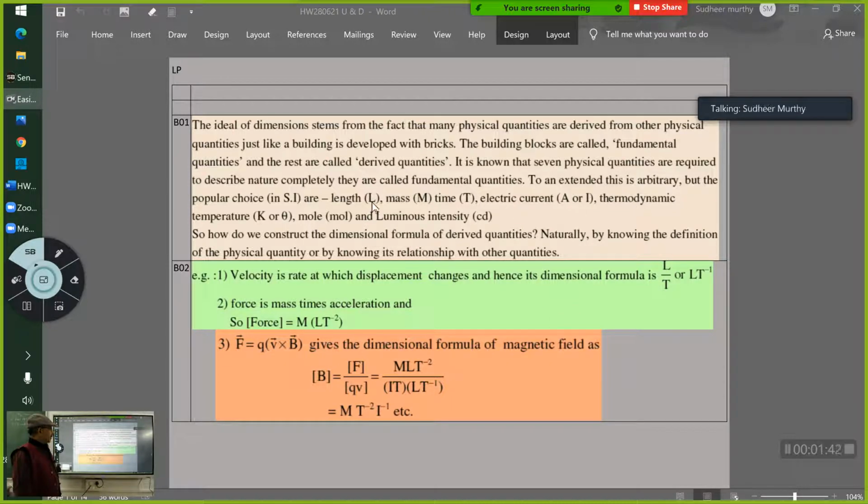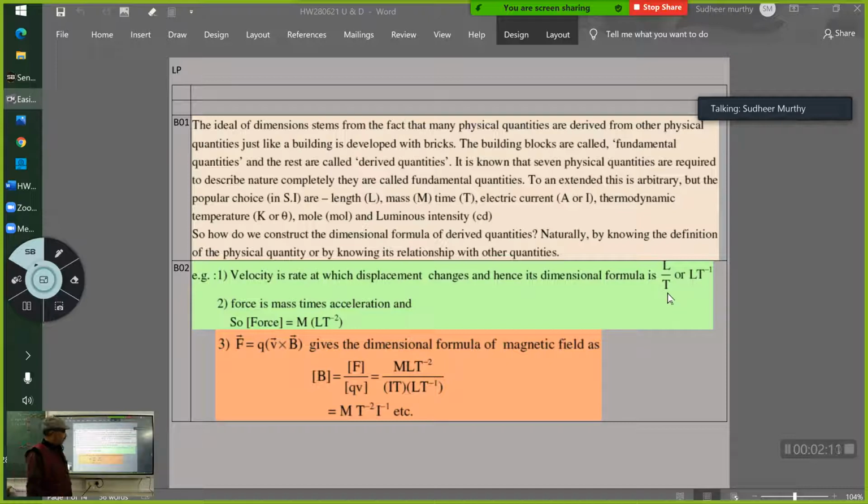I think in high school, you were introduced to length, mass, time, a bit of the dimensional analysis, and we are now going to further it and include all the other physical quantities. So now you see, for example, velocity is the rate at which displacement changes. Hence, the dimensional formula is L by T, or L T raised to minus 1.